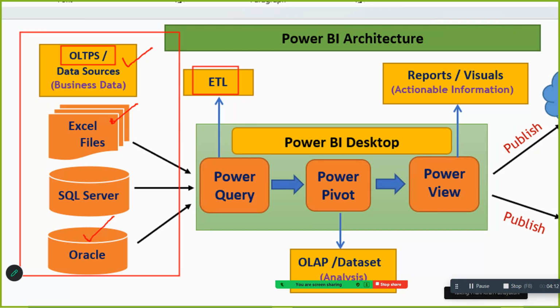Then you are going to load this data into a software called Power Pivot. This Power Pivot will have OLAP data. One point I want you to highlight is that OLAP stands for online analytical processing. Now you need to analyze the data and give reports to the clients. To give reports to the clients, you cannot work on the OLTP. OLTP is basically raw data. I want finished data which is used for analysis. So this is the data you will be using for analysis. Do you understand the difference between OLTP and OLAP?